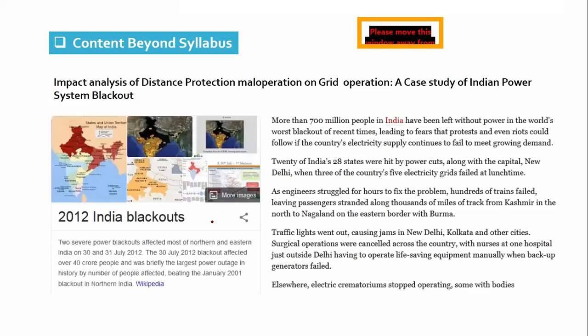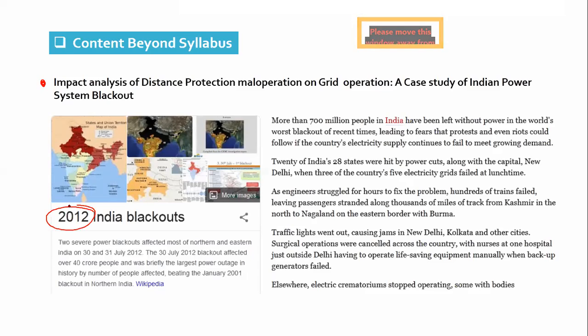Now, the last part: content beyond syllabus. Once we complete the protection of transmission lines, we will see one real-time case study: impact analysis of distance protection maloperation on power system grid operation of India, which is the blackout study of 2012. In India, there were 2 consecutive days when a major blackout happened, which affected 21 states and 3 union territories at that time.